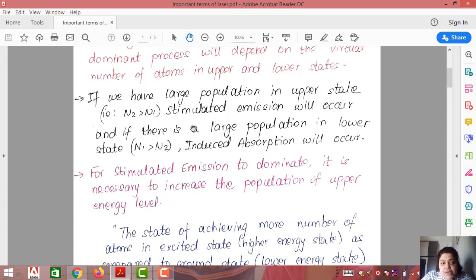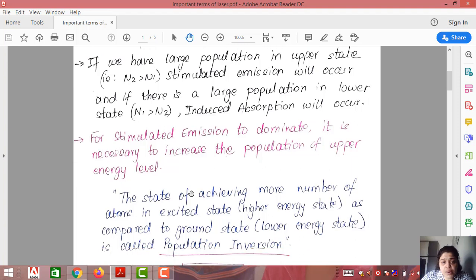So which process is going to occur depends on the population of the respective state. Because laser is the result of stimulated emission, if stimulated emission has to dominate, it is necessary to increase the population of the upper energy level, E2, right?